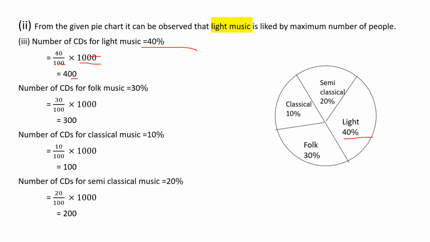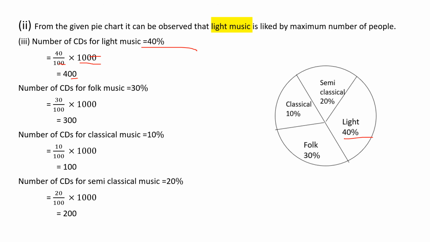A company is producing 1000 CDs. From that we want to find out the number of CDs for the particular music. So that percentage is given. So this is how you want to find out. Understood, children? So I'll give some homework problems based on the topics we have learned today. Please go through the textbook and write your classwork note, copy down today's portion in your classwork note and try to do the homework. Okay, if you have any doubt, you can just contact me.